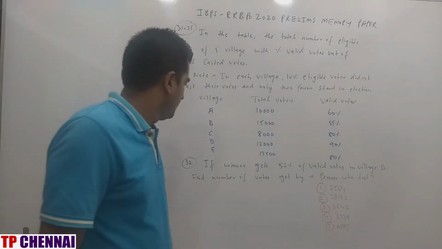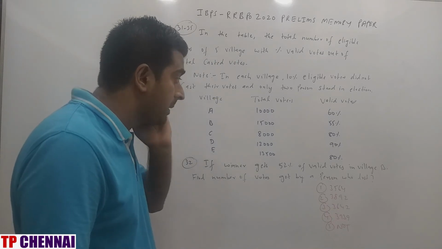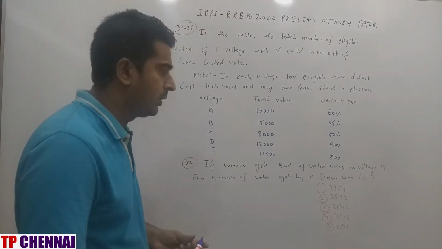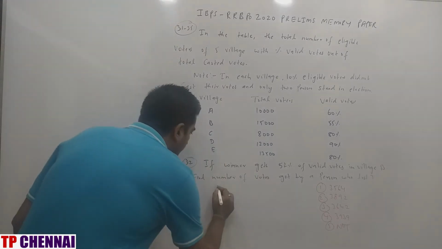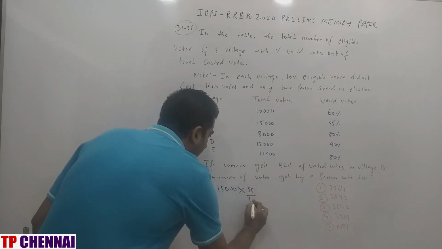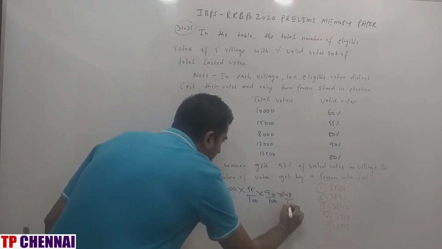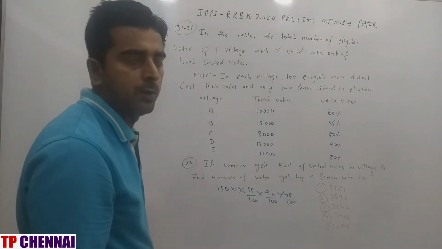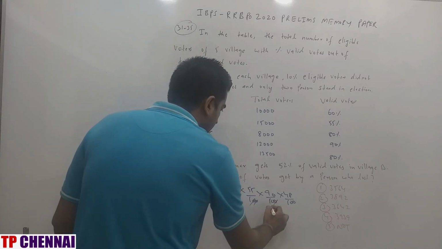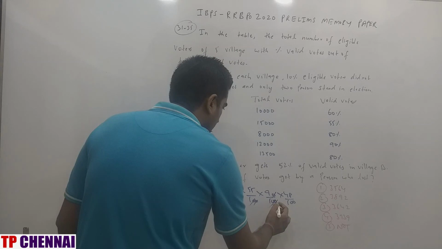So next one. If the winner gets 52% of valid votes in village B, find the number of votes got by the person who lost. That means the losing person. Winner gets 52%, losing person 48%. So village B. So 15,000 into 55 by 100 into 90 by 100 into 48 by 100. Because 10% voters did not cast their vote. 0000 gone. This 0 is also gone. This 0 is also gone.